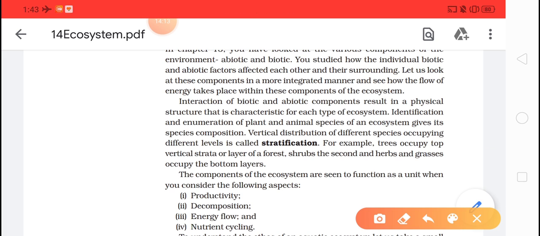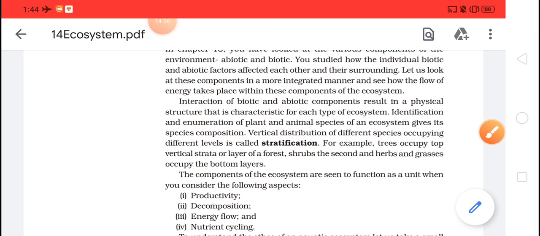So both abiotic and biotic factors interact, and when they interact, what we get is the physical structure of the ecosystem.